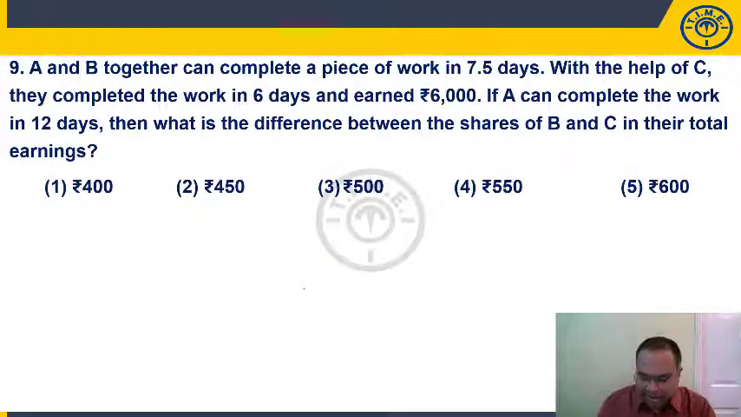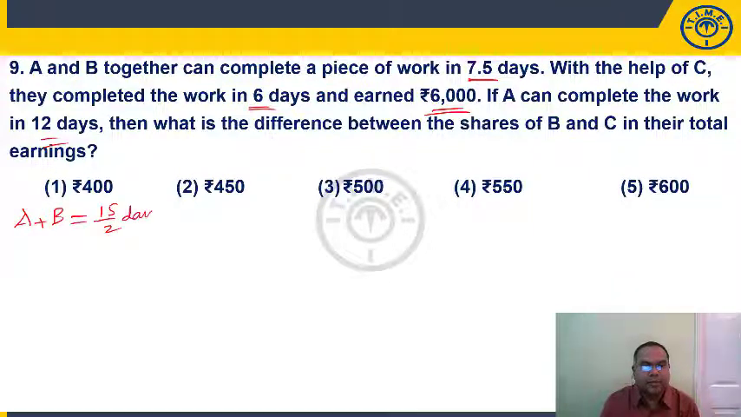Question number 9. A and B together can complete a piece of work in 7.5 days. With the help of C, they have completed the work in 6 days and earned rupees 6,000. If A can complete the work in 12 days, then what is the difference between shares of B and C in their total earnings?